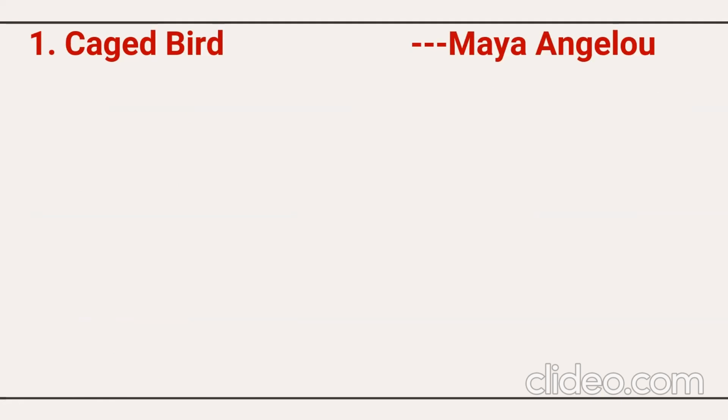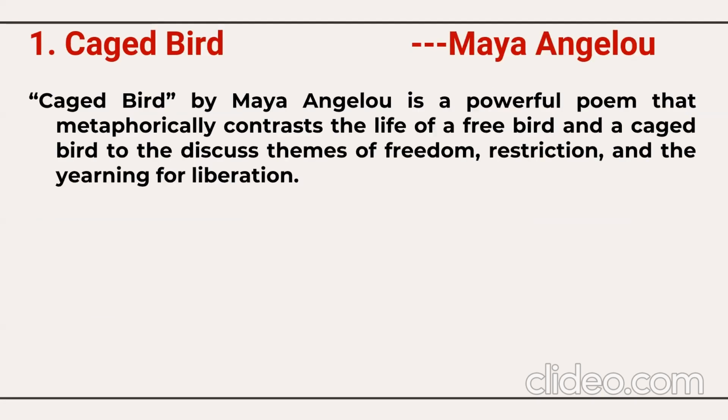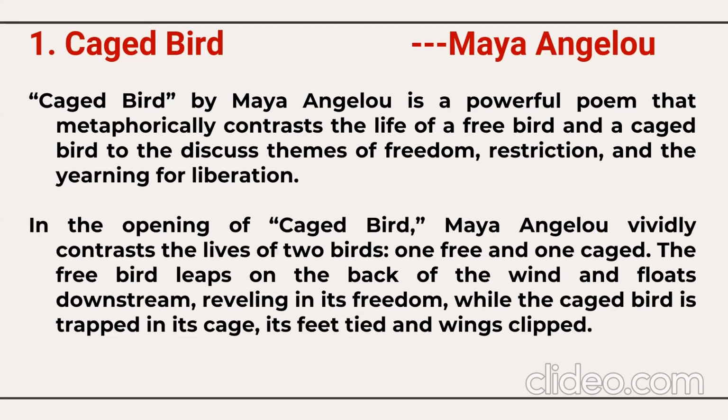Caged Bird by Maya Angelou is a very powerful poem that metaphorically contrasts the life of a free bird and a caged bird to discuss the themes of freedom, restriction, and the yearning for liberation. In the opening lines, Maya Angelou vividly contrasts the lives of 2 birds, one free and one caged. The free bird leaps on the back of the wind and floats downstream, reveling in its freedom, while the caged bird is trapped in its cage. Its feet are tied, its wings are clipped. This is how the poem talks about freedom, restriction, and the yearning for liberation.